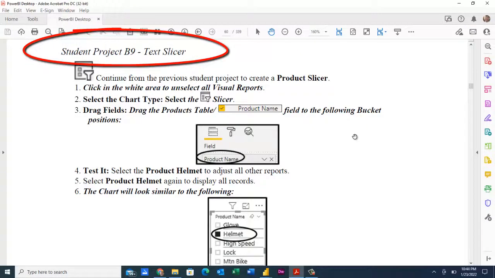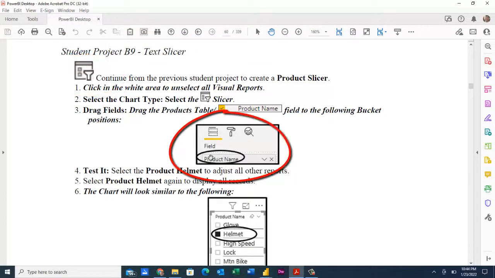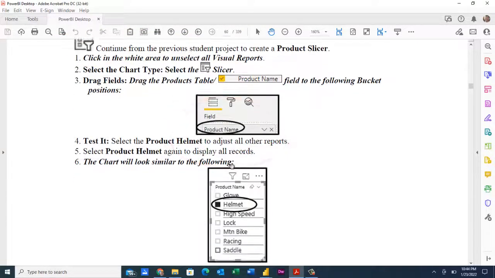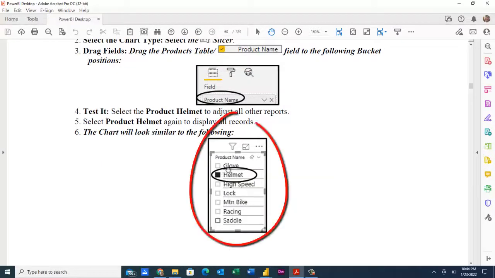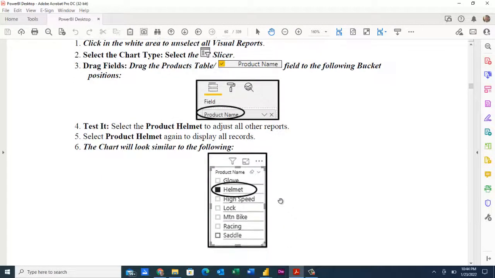In student project B9, we're going to create a text slicer. So we're going to choose the slicer icon. Looks like we're going to put the product name in that slicer. And we're going to show you how the slicer basically works. We might go in and show you a few formatting options associated with that.